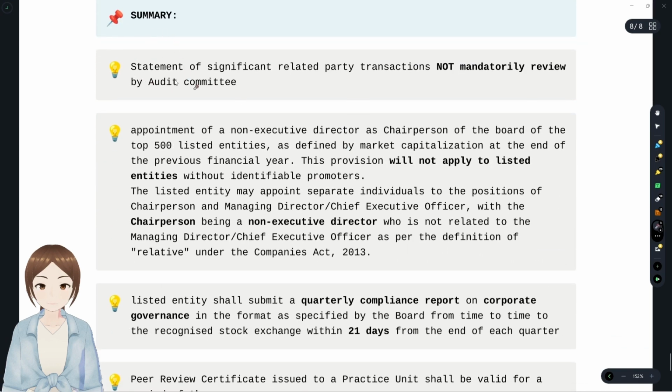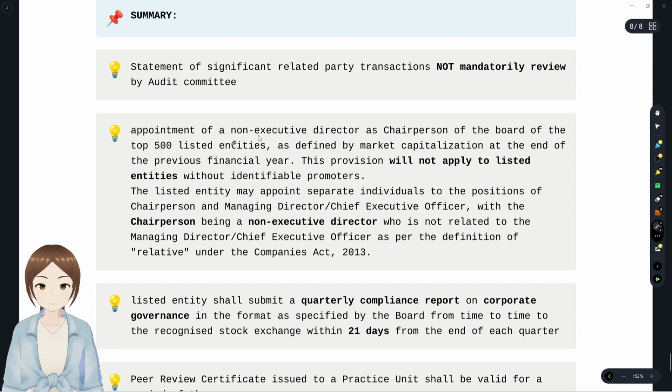The summary portion. The statement of significant related party transactions is not mandatorily reviewed by the audit committee. Significant related party transactions were not mandatorily reviewed by the audit committee. And the appointment of a non-executive director as chairperson of the board of the top 500 listed companies, as defined by market capitalization at the end of the previous financial year, this provision will not apply to certain listed entities.